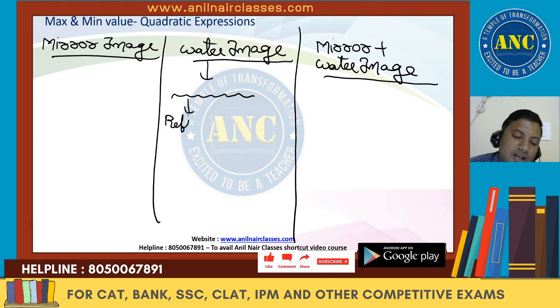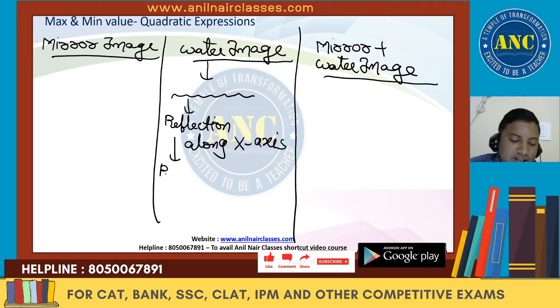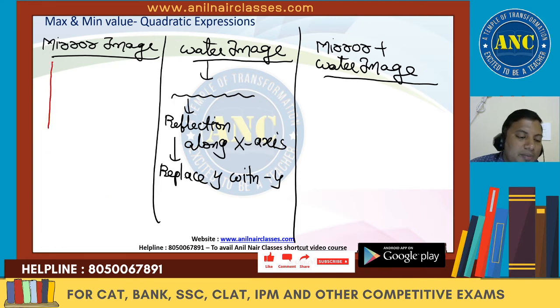So this is a reflection along x-axis. What did we do? We replaced y with minus y. I hope the mirror and water image concept is clear to you. Mirror image, the mirror will be like this.